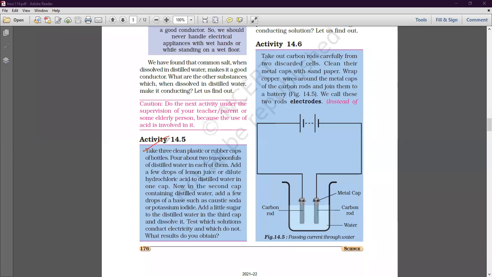Now all of you see activity 14.5. Take 3 clean plastic or rubber caps of bottles. Pour about 2 teaspoons full of distilled water in each of them. Add a few drops of lemon juice or dilute hydrochloric acid to distilled water in 1 cap. Now what you have to do? You have to take 3 plastic cups, है ना? 3 प्लास्टिक जो कप्स लेने हैं, प्लास्टिक के कप्स ले सकते हैं, और जिसमें से आपको क्या करना है,